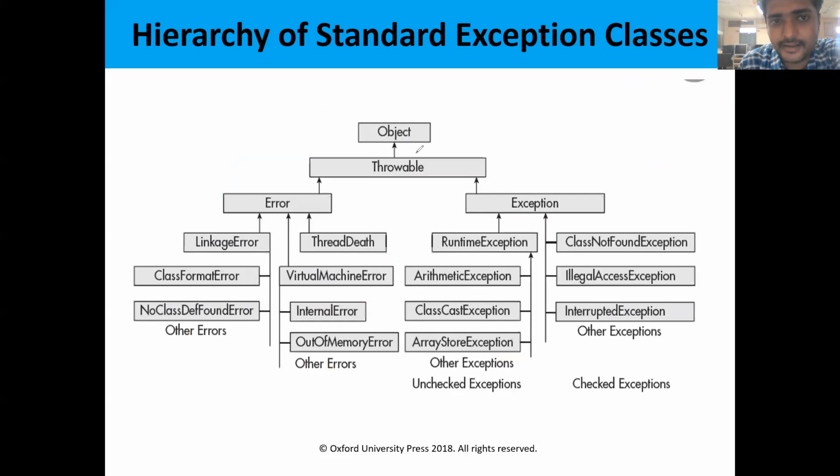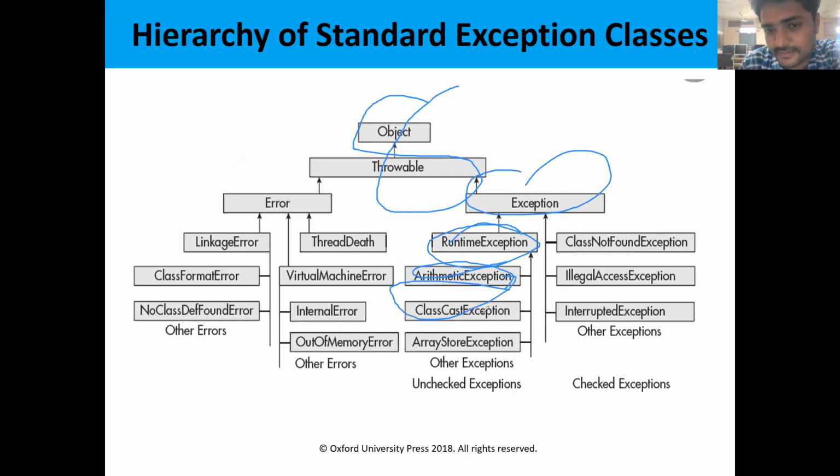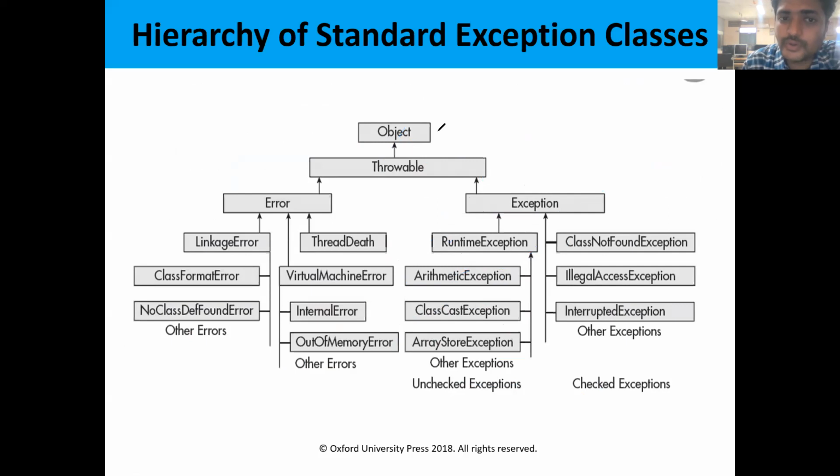Remember this class hierarchy. This is very, very important. Object, Throwable, then Exception, under Exception, RuntimeException. Under RuntimeException, ArithmeticException, ClassCastException, ArrayException. So follow this order. It is very, very essential in the inheritance concept. While inheriting, we have to identify which is the subclass and which is the superclass for this exception.